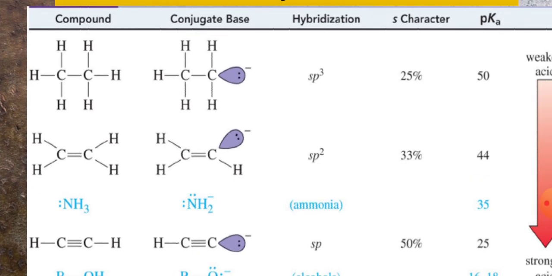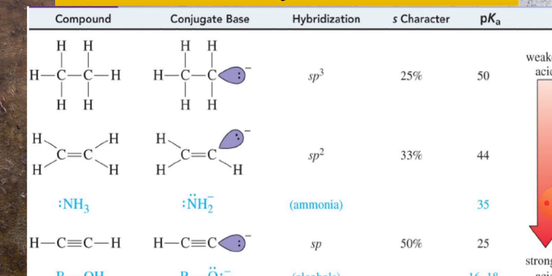You know what a conjugate base is? For example, we have water, and water loses a proton. It becomes a hydroxide ion. That hydroxide ion is the conjugate base of water. A conjugate base is a negatively charged species with one less proton than its neutral form.